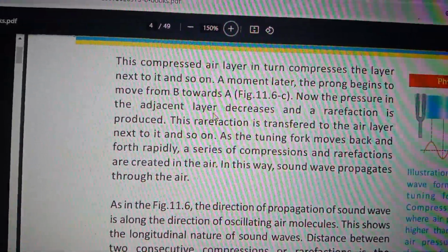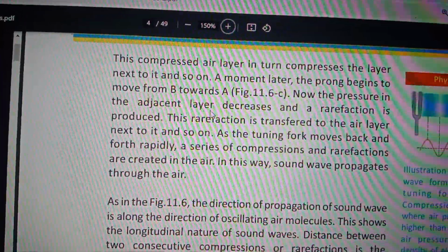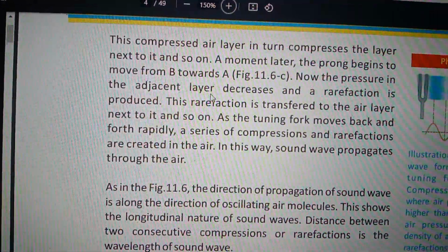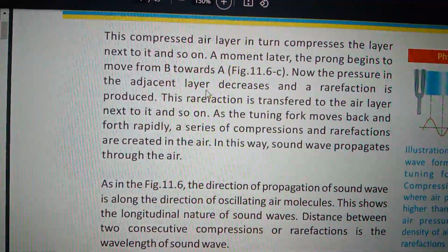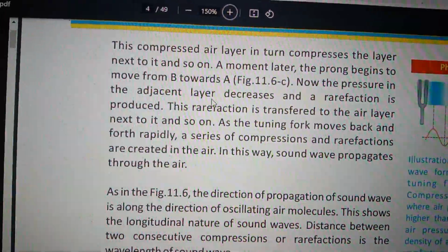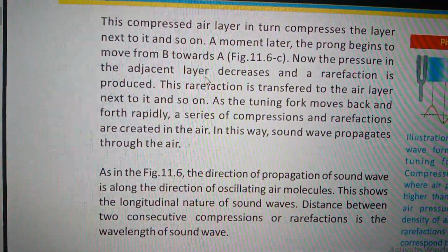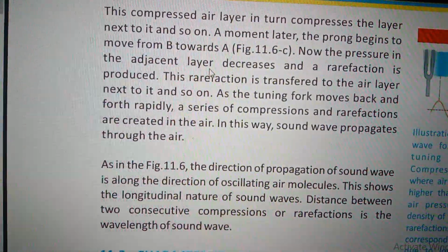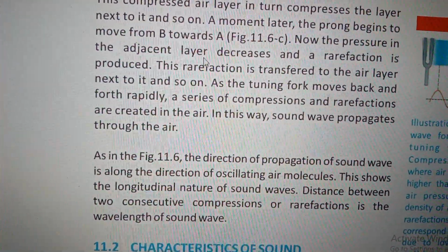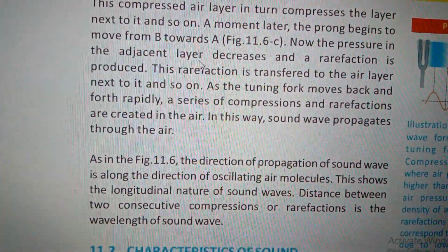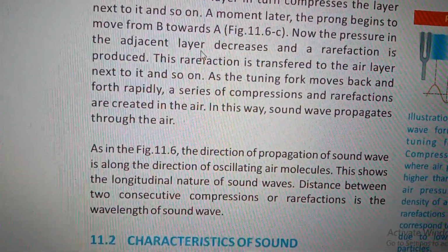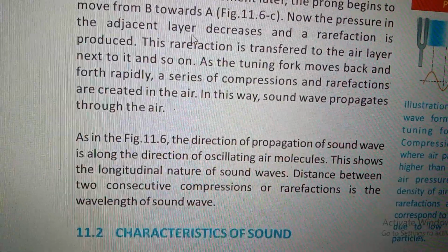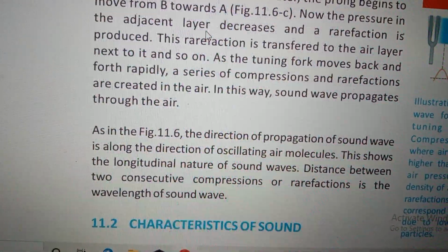Now the pressure in the adjacent layer decreases and a rarefaction is produced. The rarefaction is transferred to the air next to it, and so on. As the tuning fork moves back and forth rapidly, a series of compressions and rarefactions are created in the air. In this way, sound waves propagate through the air.